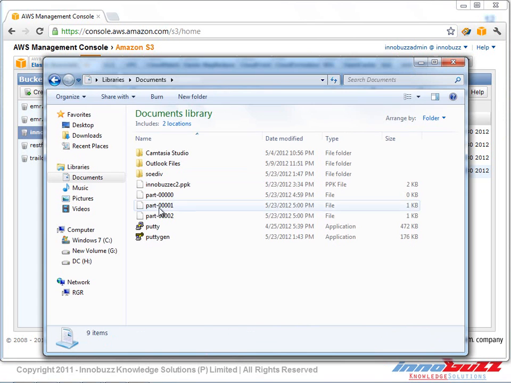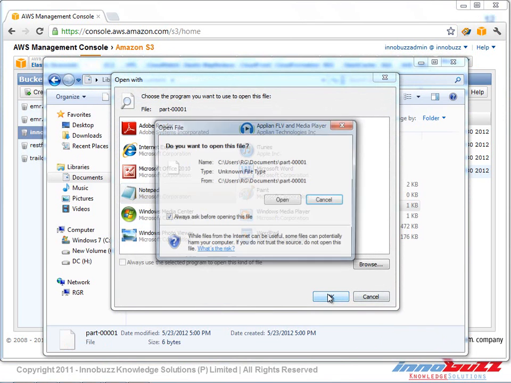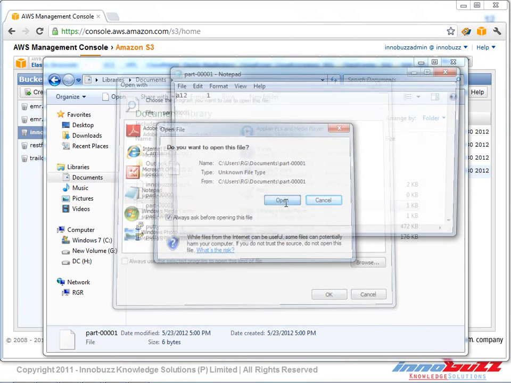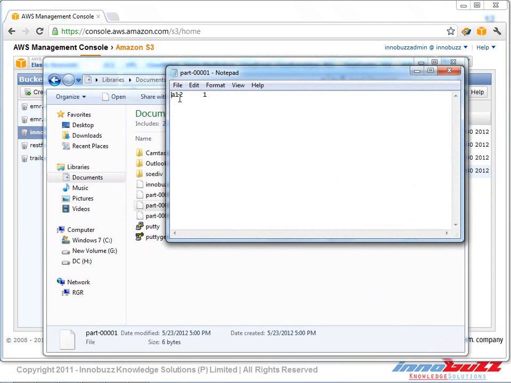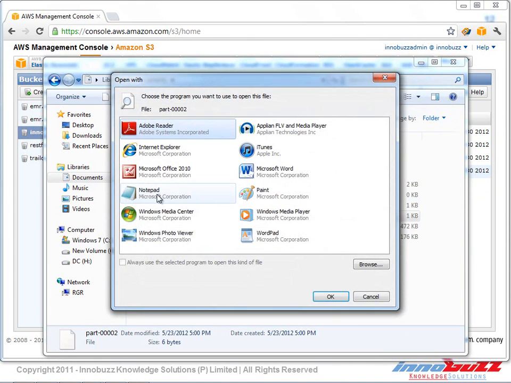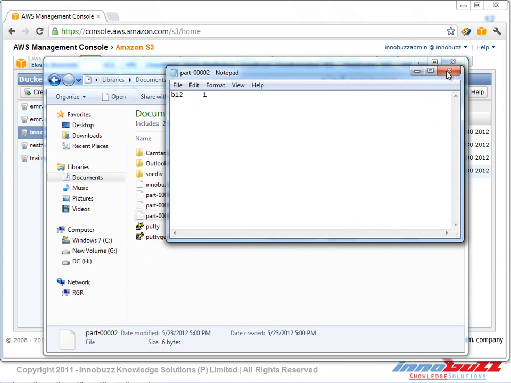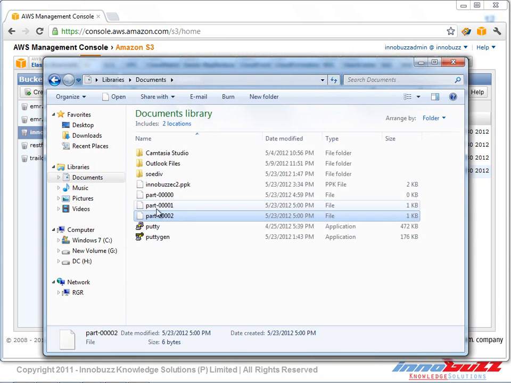Alright, and we got the file over here. Let's open it. I'm gonna open that with Notepad. Okay, A12, we have mentioned that in the source file, and that has been there in the file for one time. And let's see what's the other file, and it says B12 was there on file for one time. So that's about the output that we got from the Elastic MapReduce.